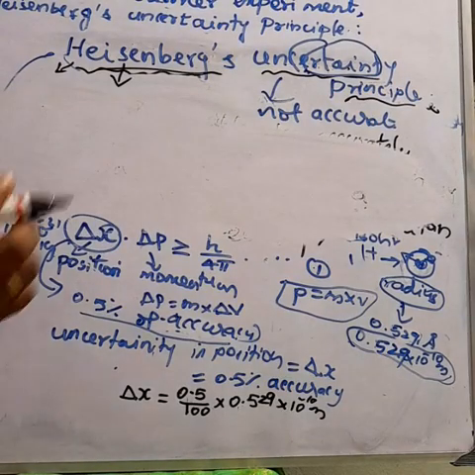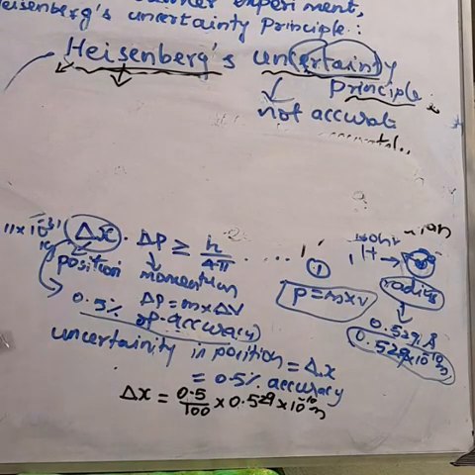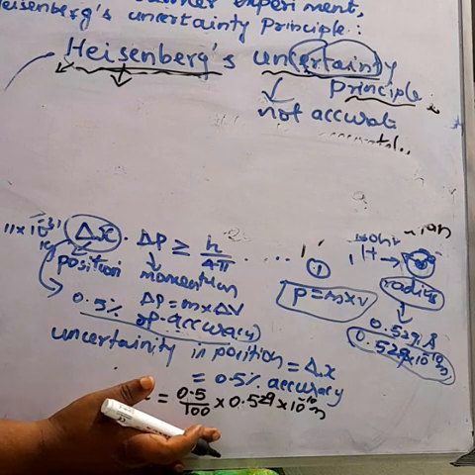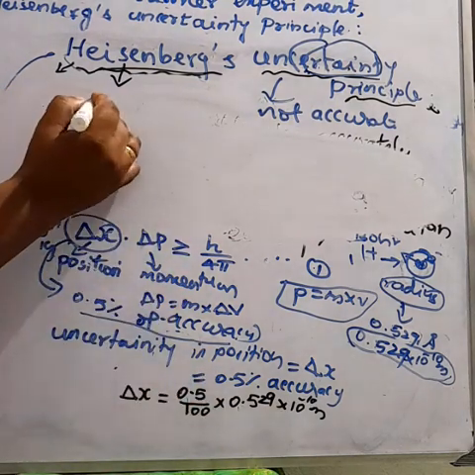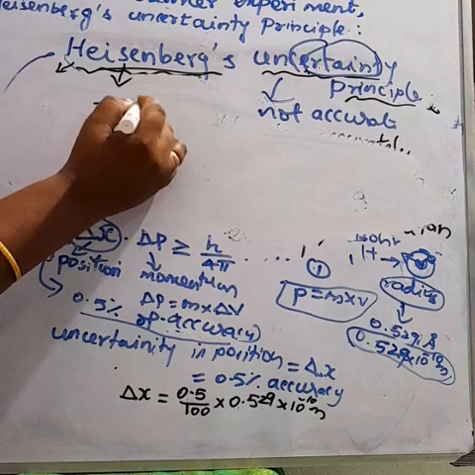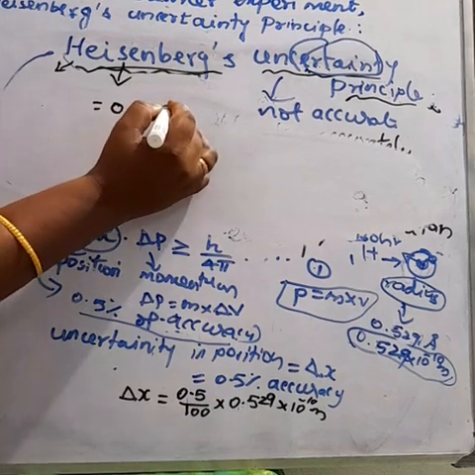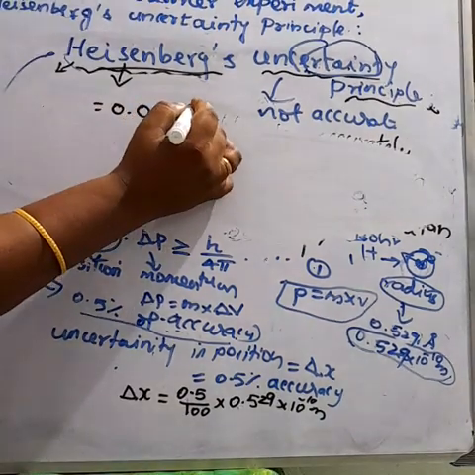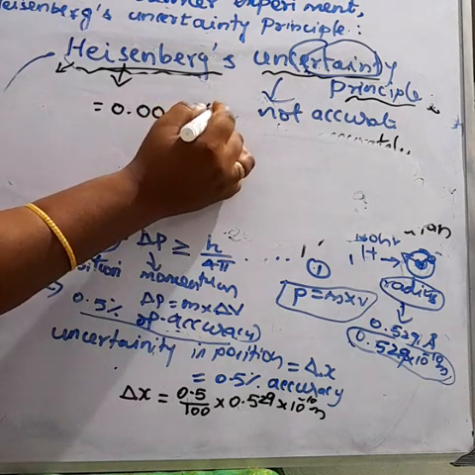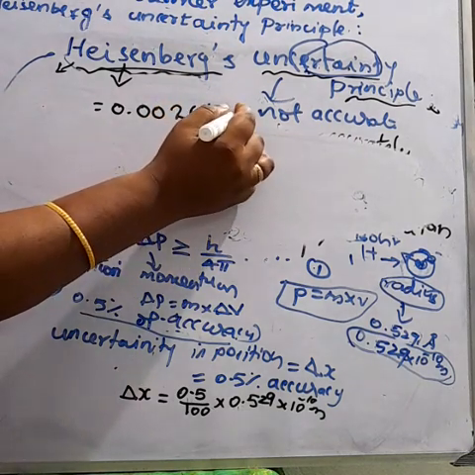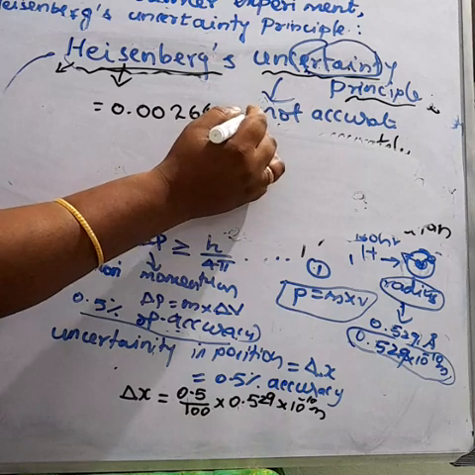By dividing and multiplying these three values, we get 2.645 into 10 power minus 13, 10 power minus 10 meter.